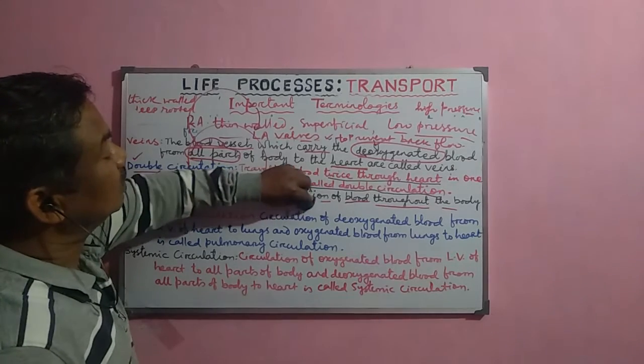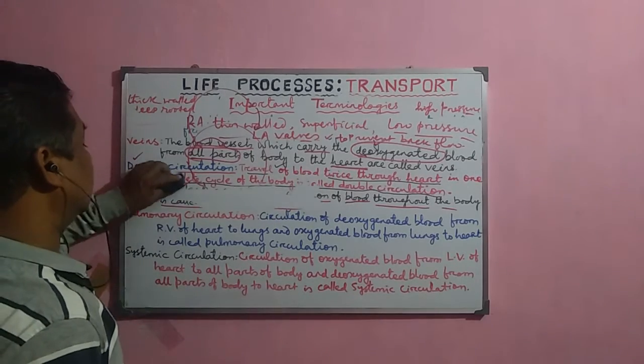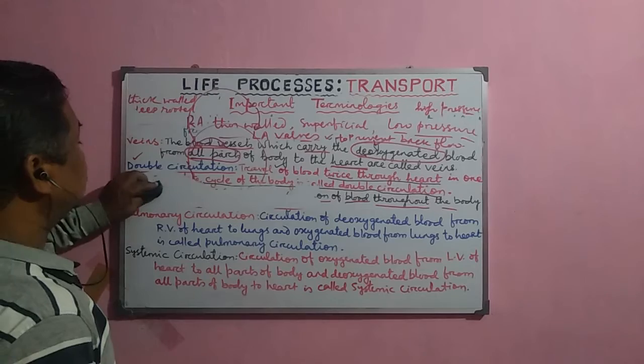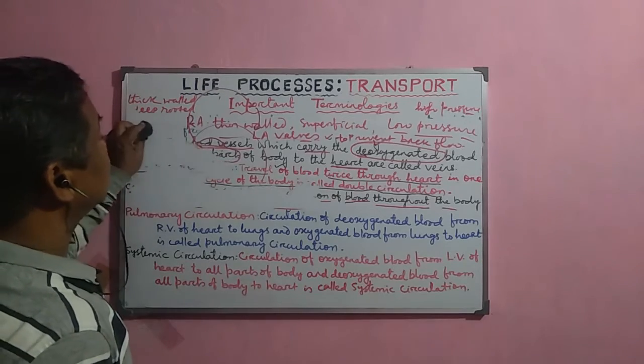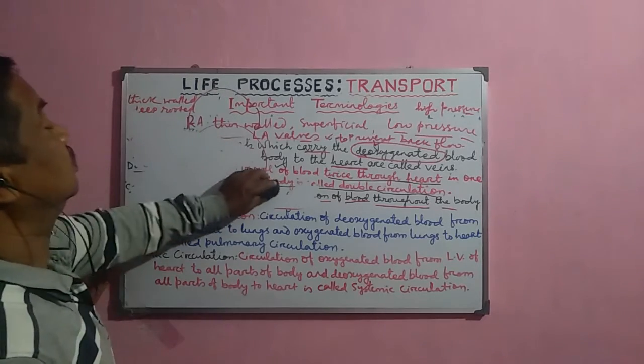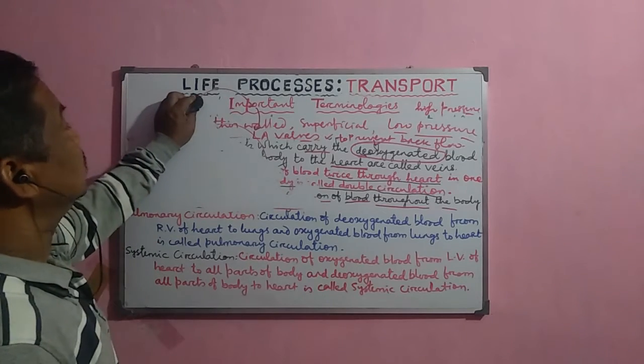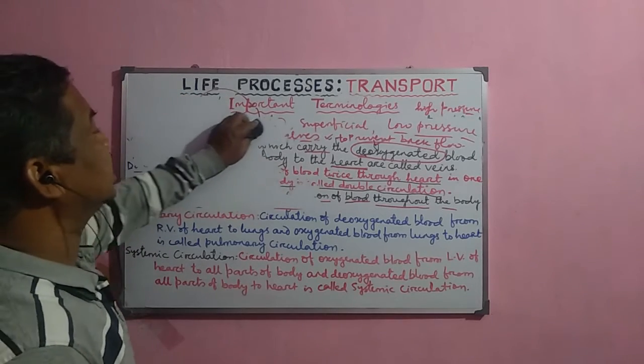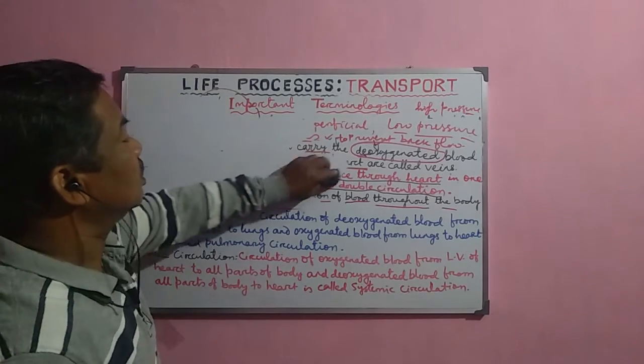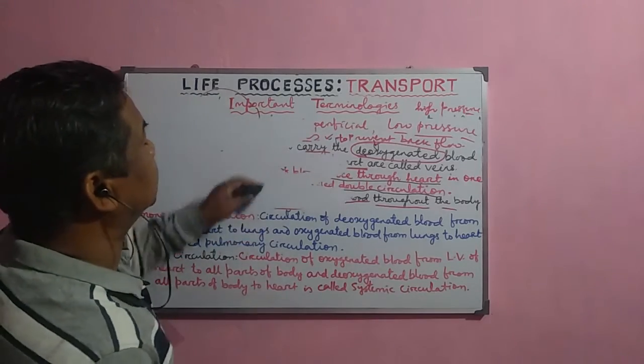It is the circulation of the blood which occurs through the lungs. Why does the blood go to the lungs? Because of the exchange of gases, carbon dioxide and oxygen.